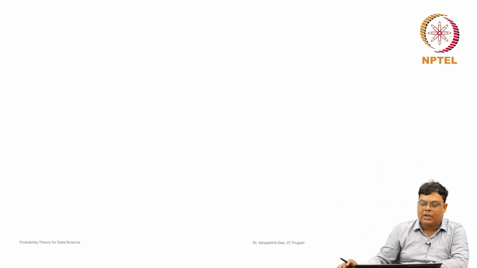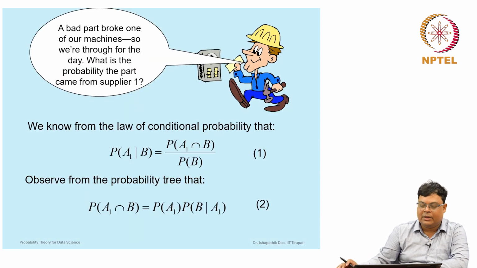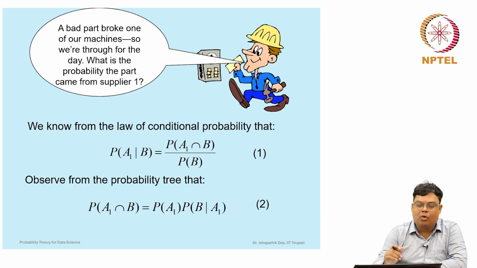Now, suppose it happened that a bad part broke our machines. Suddenly we found that a part is bad, so we are through for the day. What is the probability that the part came from supplier 1? All these probabilities are given to us.